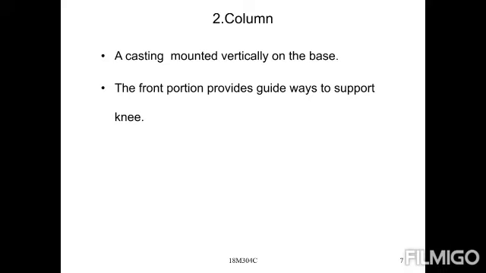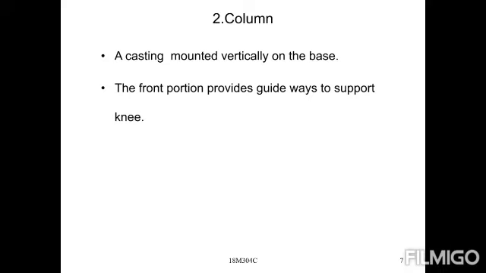So the column is always the main heart of the machine. It houses the driving mechanism, which is provided entirely inside for the spindle and table feed. How much feed the table is given is totally controlled in the column only.